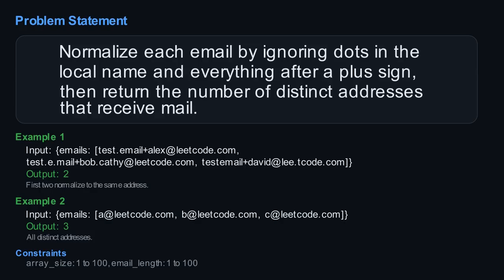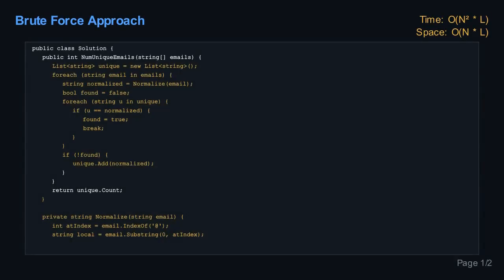The problem constraints tell us we might have up to 100 emails, and each email string can be up to 100 characters long. This means we're not dealing with a massive amount of data, but our solution still needs to be efficient enough to handle these string operations. The most obvious thing to try first is to simply process each email one by one and keep a list of the unique, normalized emails we've seen so far. Here's how that would work.